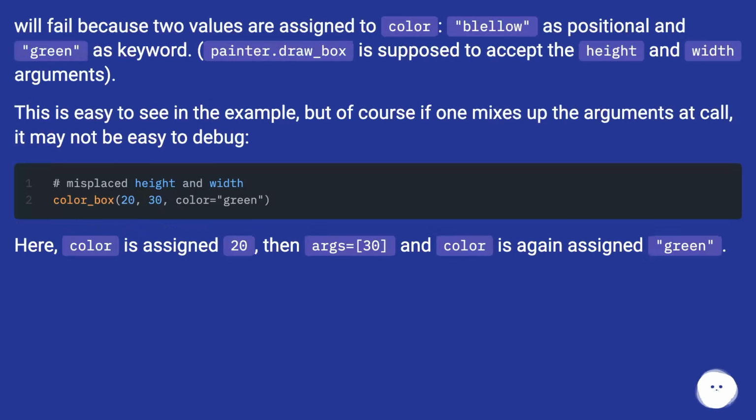Painter.draw_box is supposed to accept the height and width arguments. This is easy to see in the example, but of course if one mixes up the arguments at call, it may not be easy to debug. Here, color is assigned 20, then 30, and color is again assigned green.